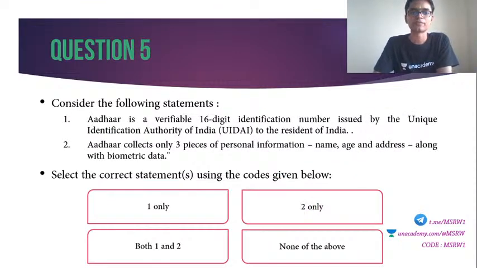Question number 5. Consider the following statements. 1. Aadhar is a verifiable 16-digit identification number issued by the Unique Identification Authority of India, UIDAI, to the resident of India. 2. Aadhar collects only 3 pieces of information: name, age and address, along with biometric data. Select the correct statements using the codes given below.